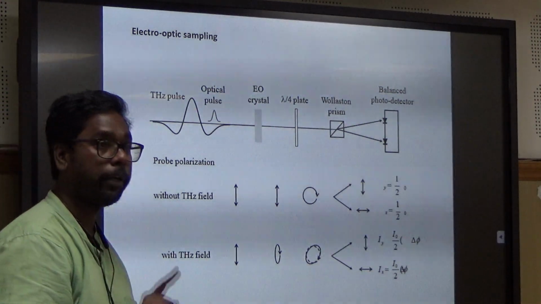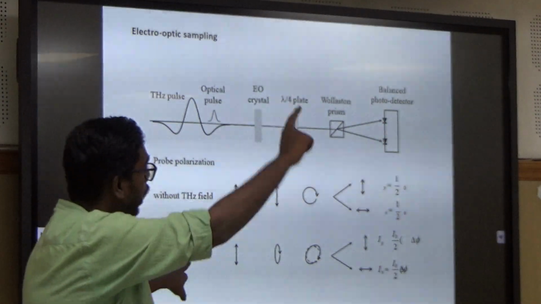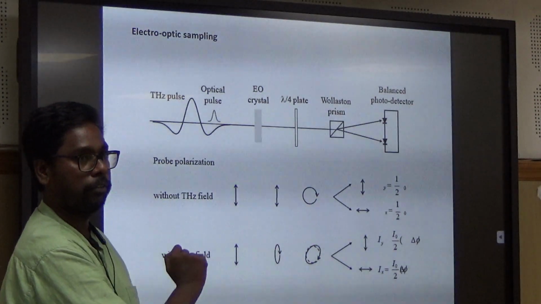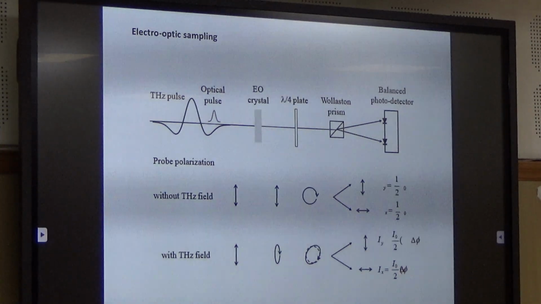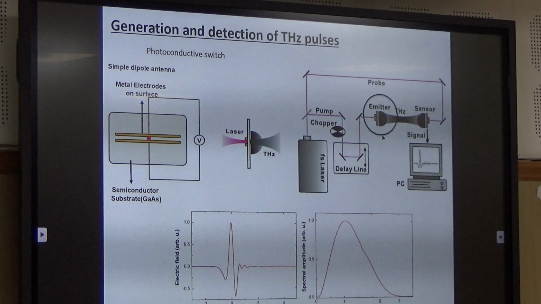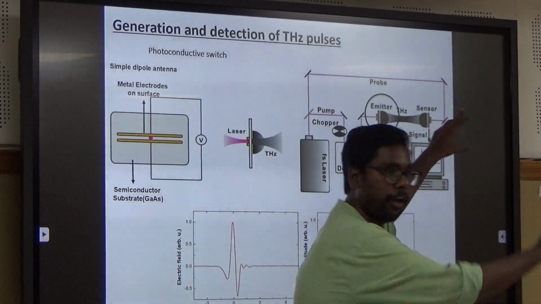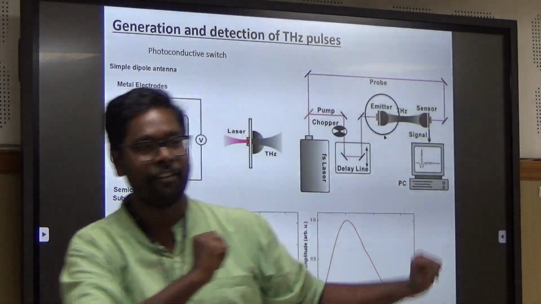Now, this phenomenon is occurring only because of the presence of terahertz. This entire process is called electro-optic sampling. So this is one law of optical detection, how it is done, the selection of the polarization. Here it has simply been shown as a sensor, but you have built a different setup for that.